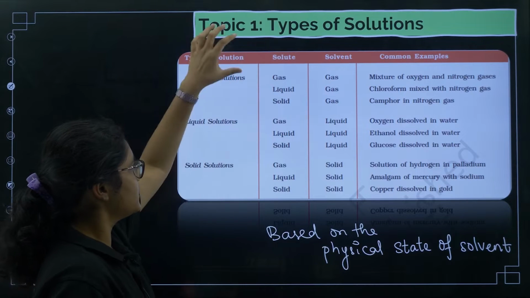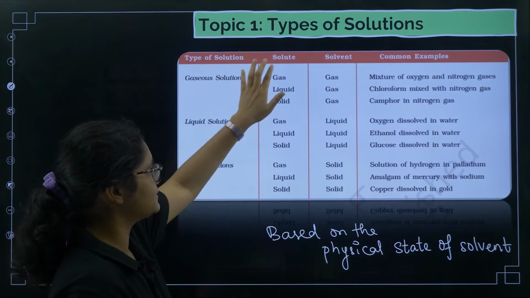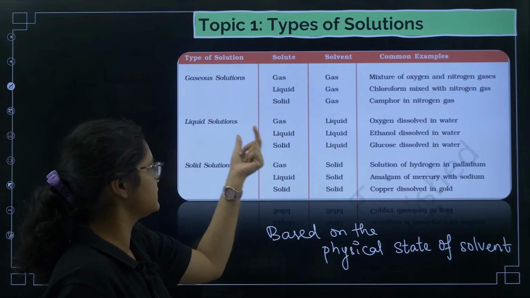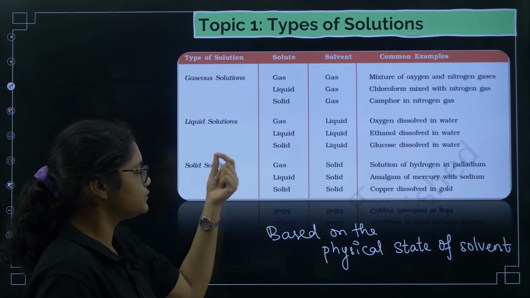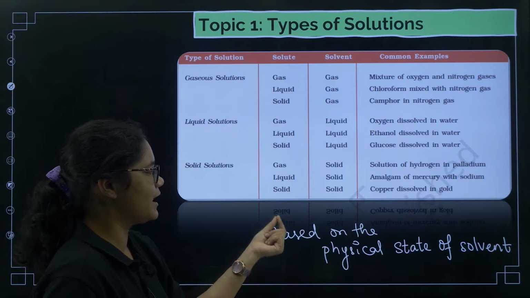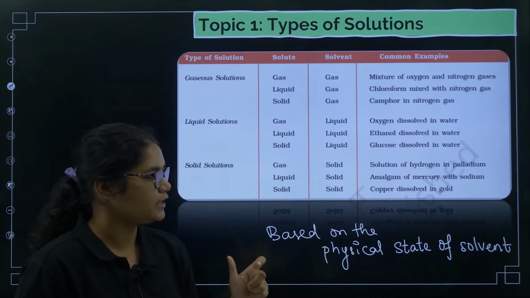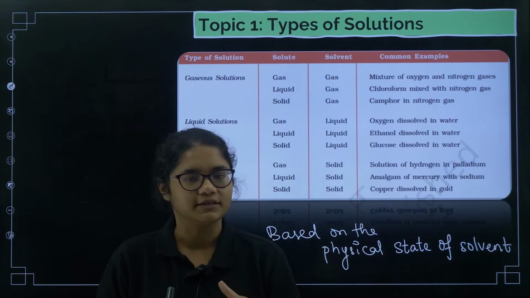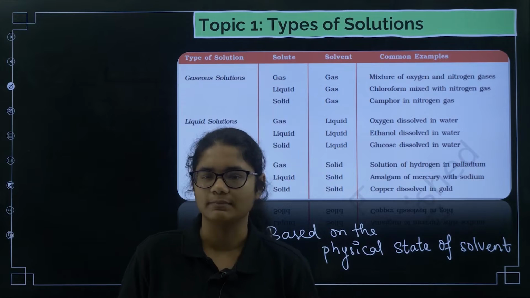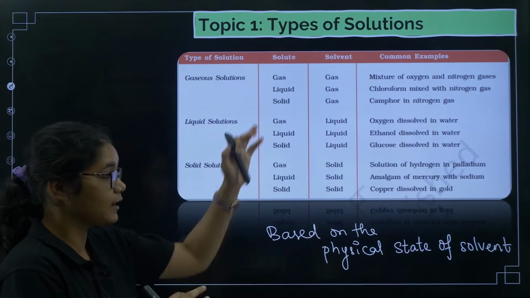Now you can see the solute particles: gas in gas, liquid in gas, solid in gas; then liquid solutions, gas in liquid, liquid in liquid, solid in liquid; solid solutions, gas in solid, liquid in solid and solid in solid, right? You need to know certain examples for this, certain types of solutions based on the solvent and their examples. That's it, it will complete this topic.